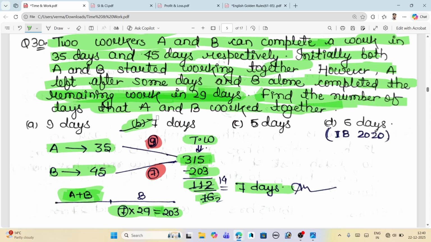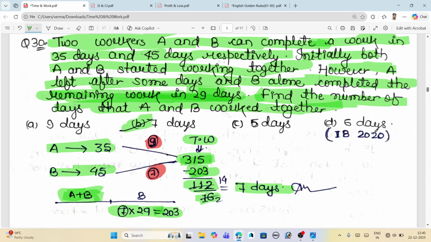How can we solve this type of question? We can solve it by taking the total work and subtracting what B has done in the last phase. We already have the efficiency, and in the question they have given the number of days. So we just subtract from the total work to get the remaining work, then divide it by the efficiency, and you will get the number of days.